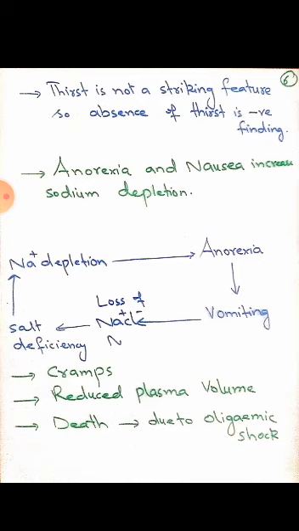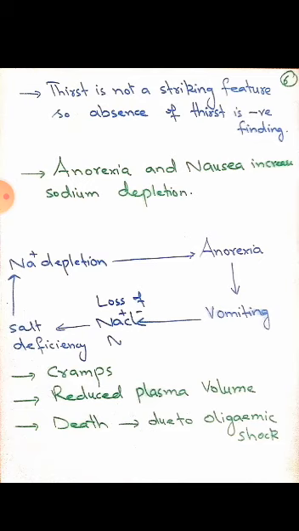Another cause of secondary dehydration is anorexia and nausea. Anorexia is an eating disorder in which vomiting can be there. When there is vomiting, loss of GI fluid will be observed, in which sodium chloride can be lost. Obviously, sodium chloride is a major electrolyte, so it will cause secondary dehydration by the deficiency of sodium.